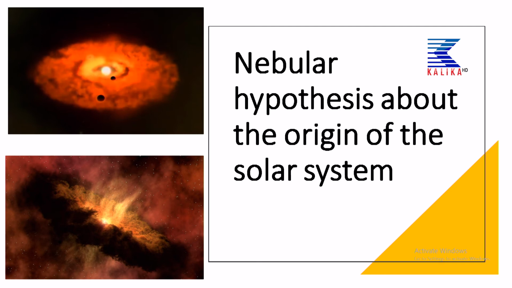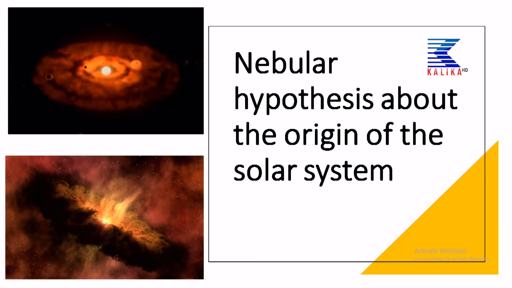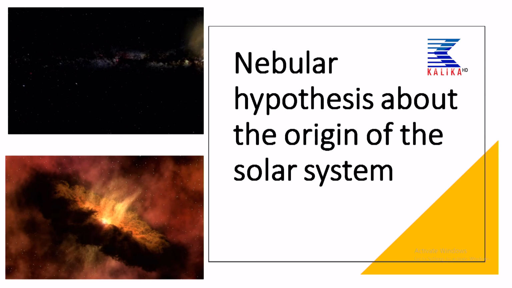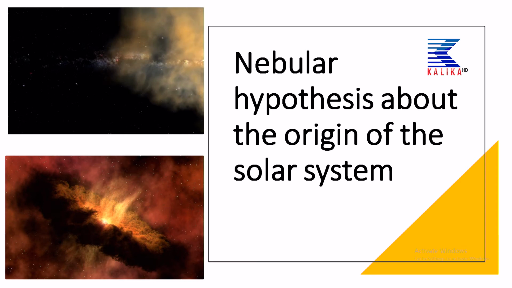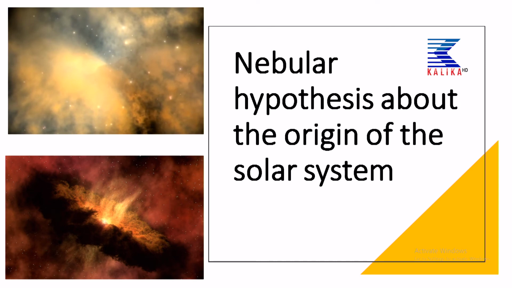You can see in the slide like this. This is the video you see in the slide, that is the whirling mass. That whirling mass slowly cools down, and the centrally located inner core becomes the sun, and the outer mass starts to cool and becomes the other planets. Again I will repeat that video. You can see how the solar system formed by the nebula.